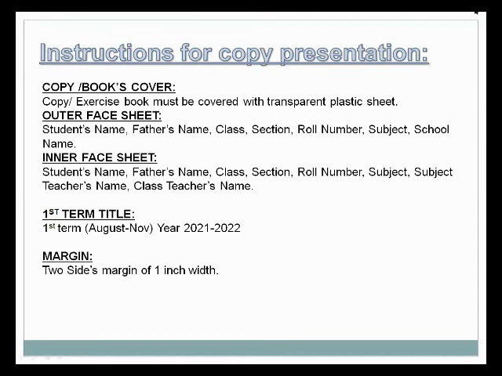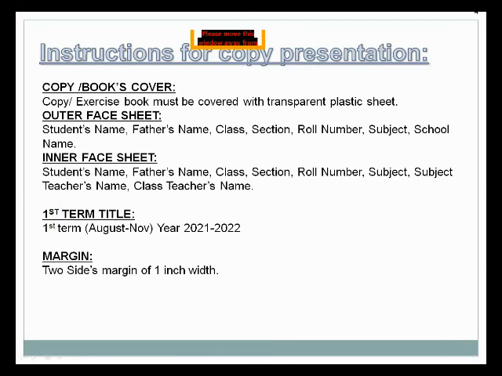When you move inside to the first page, you will complete the inner face sheet. First you write the student name, then your father name, your class, your section, roll number, subject, and subject teacher name, and last of all you write your class teacher name.